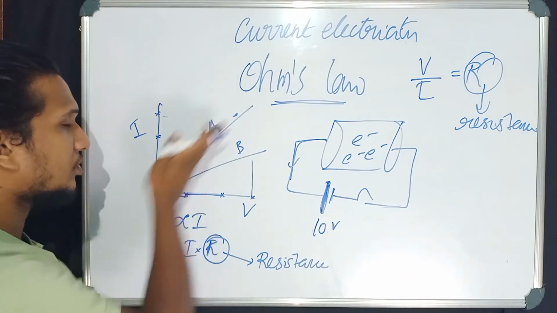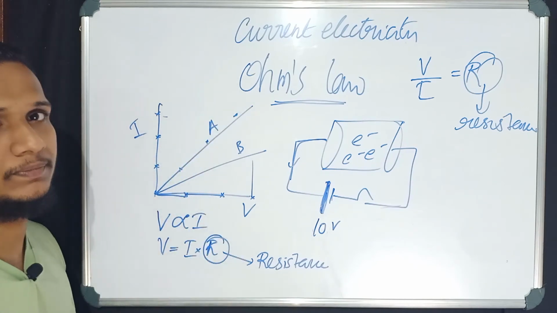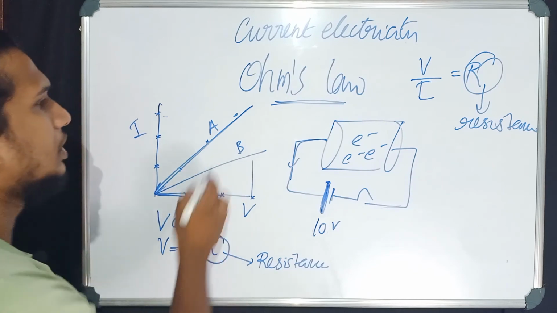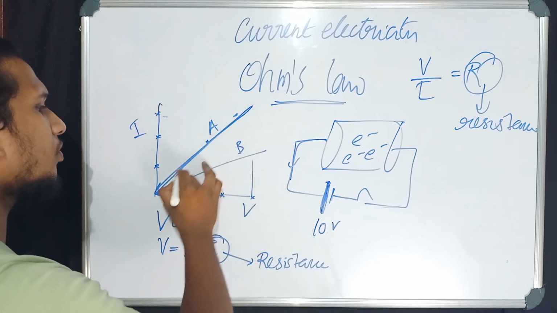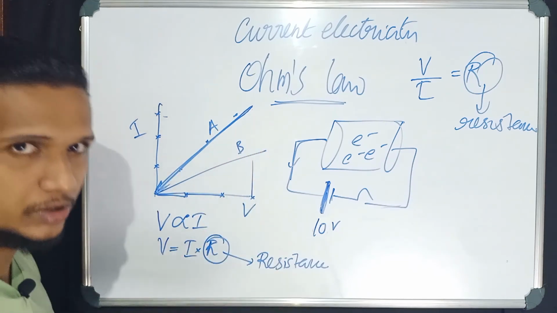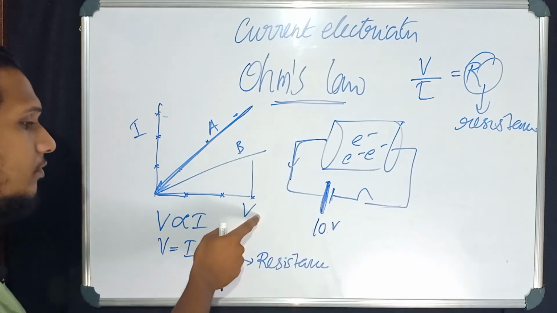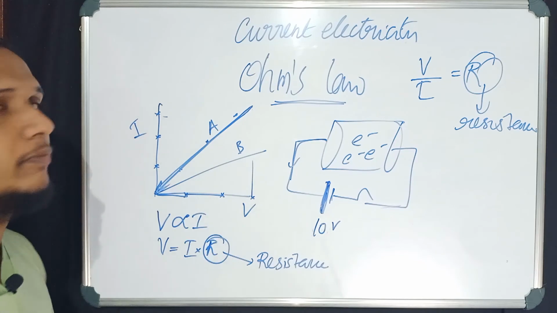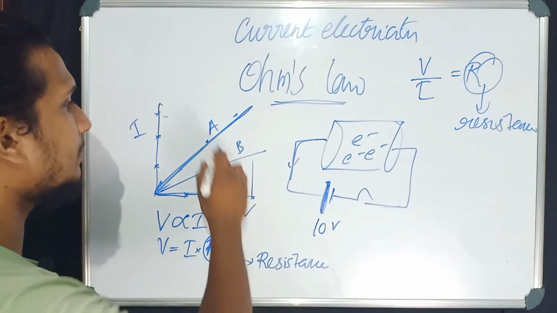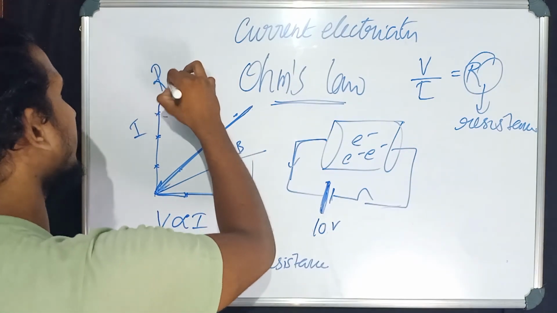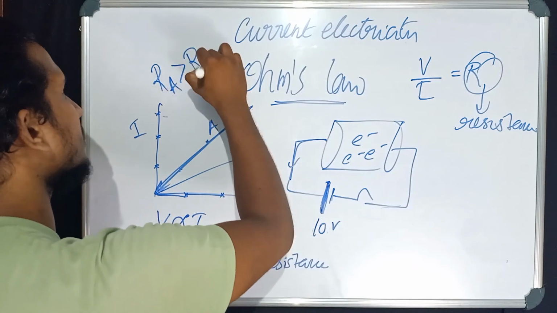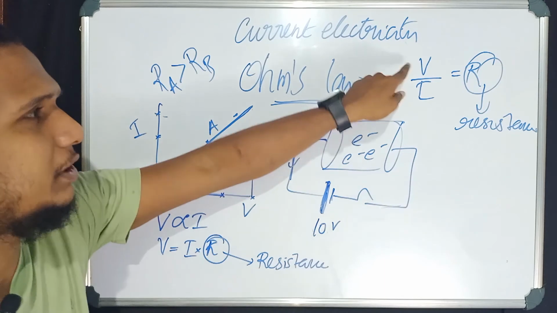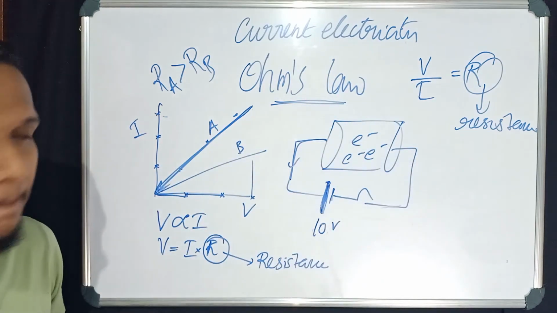The straight line with more slope. Which one is having more slope? This one. This is having more slope, no? So the straight line with more slope will be having more resistance. In a V versus I graph, the straight line having more slope will be having more resistance. That means in this case resistance of A is greater than resistance of B. Slope increases, that means V by I increases.